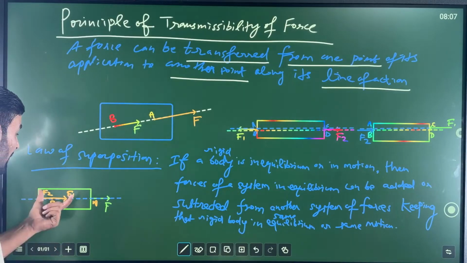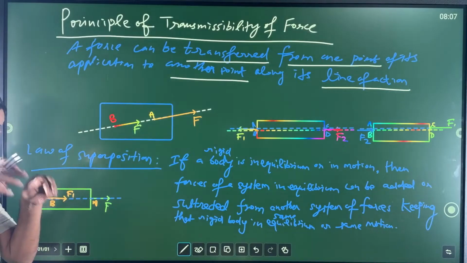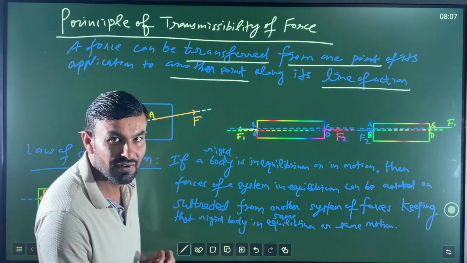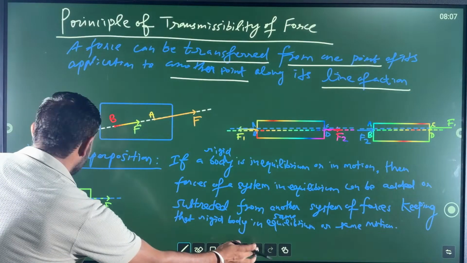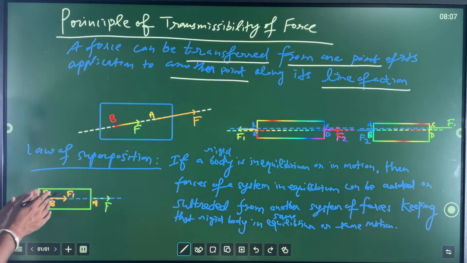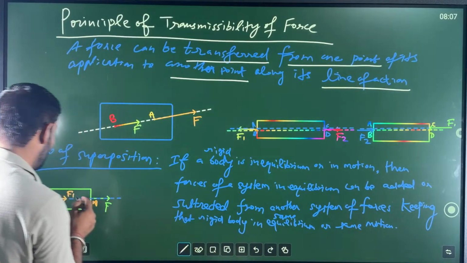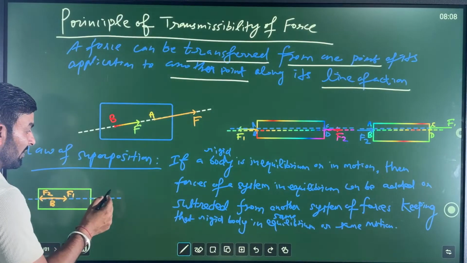Be careful. But what is condition of this law of superposition? These two forces which you added are forces of another system of forces, my dear friends. Be careful. Now these forces which you are going to add must be in equal magnitude. Very important. They must have equal magnitude. This F1 and F2. Very important, my dear friends.